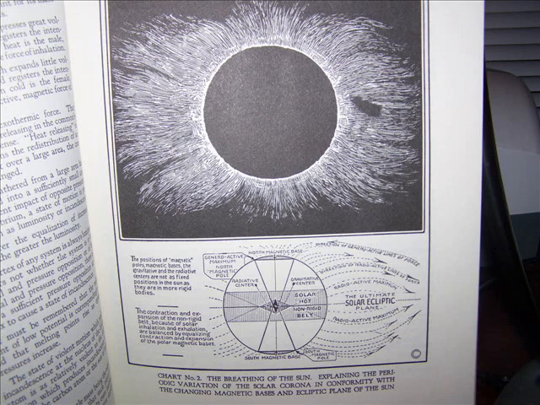The contraction and expansion of the non-rigid belt because of solar inhalation and exhalation are balanced by equalizing contraction and expansion of the polar magnetic bases. This is chart number 2, the breathing of the sun, explaining the periodic variations of the solar corona in conformity with the changing magnetic basis and ecliptic plane of the sun. So that was what is on that page.